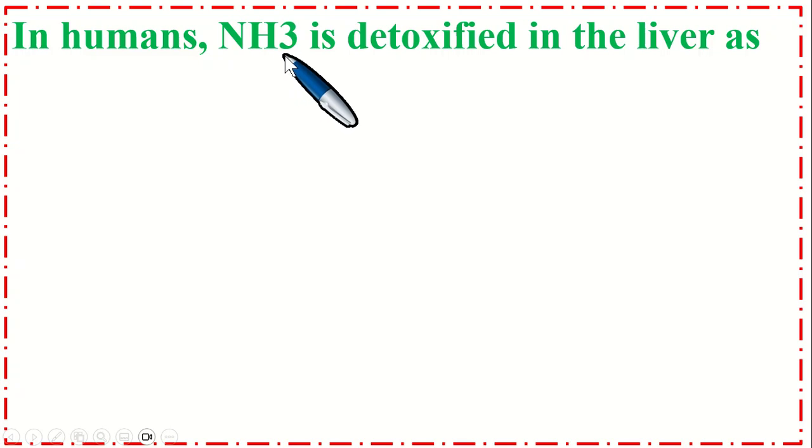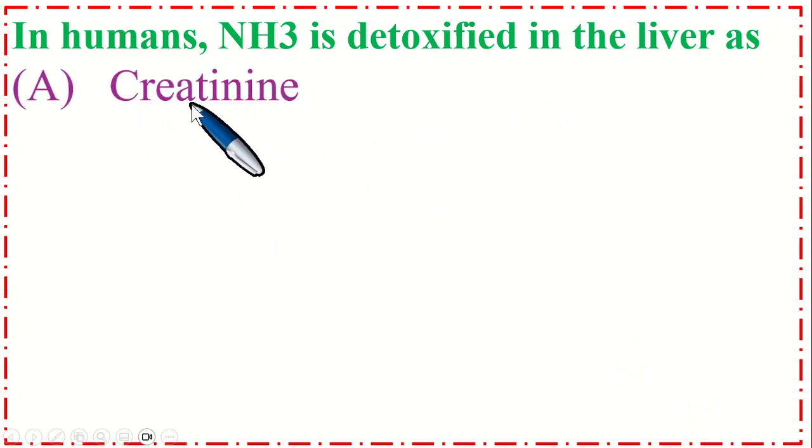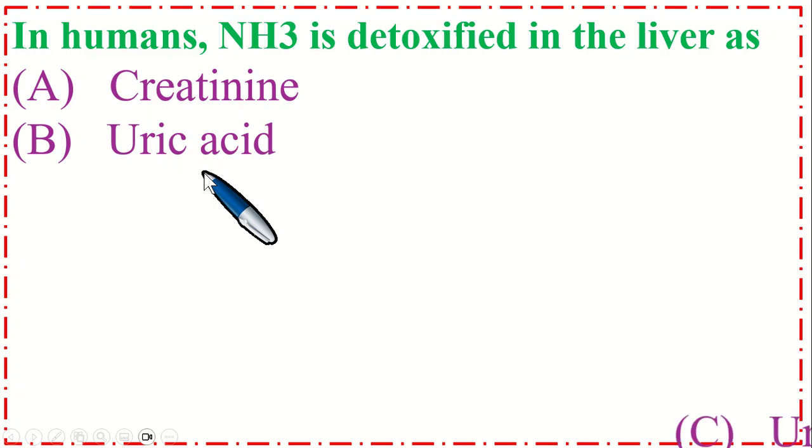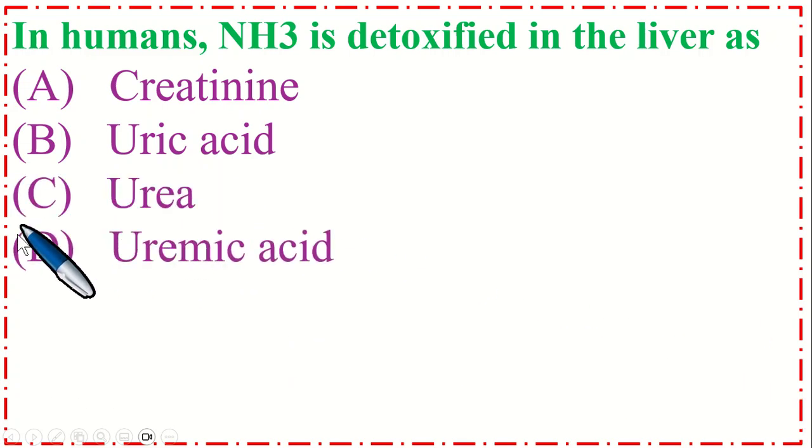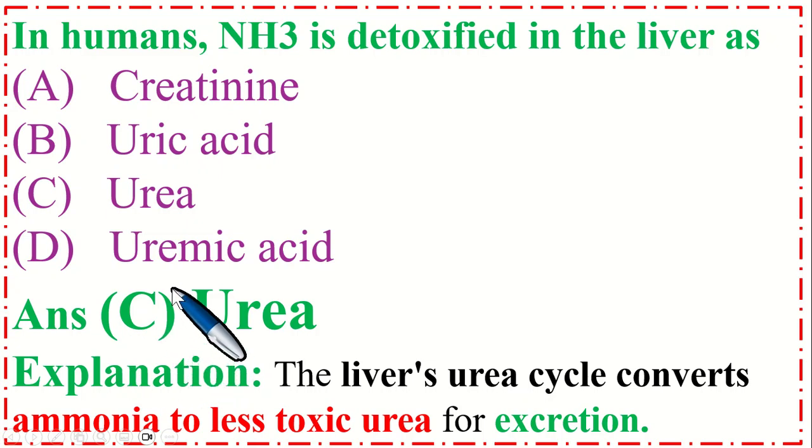In humans, NH3 is detoxified in the liver as option A creatinine, B uric acid, C urea, and option D uremic acid. So the correct option is C urea. The liver's urea cycle converts ammonia to less toxic urea for excretion.